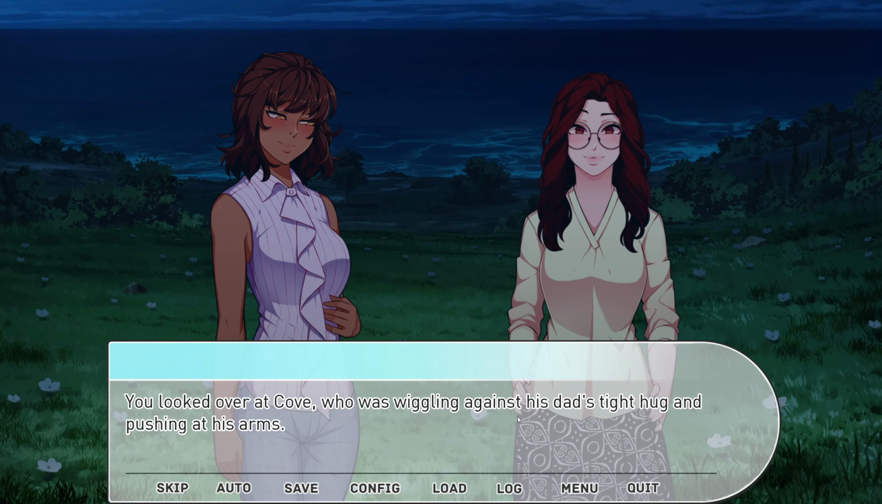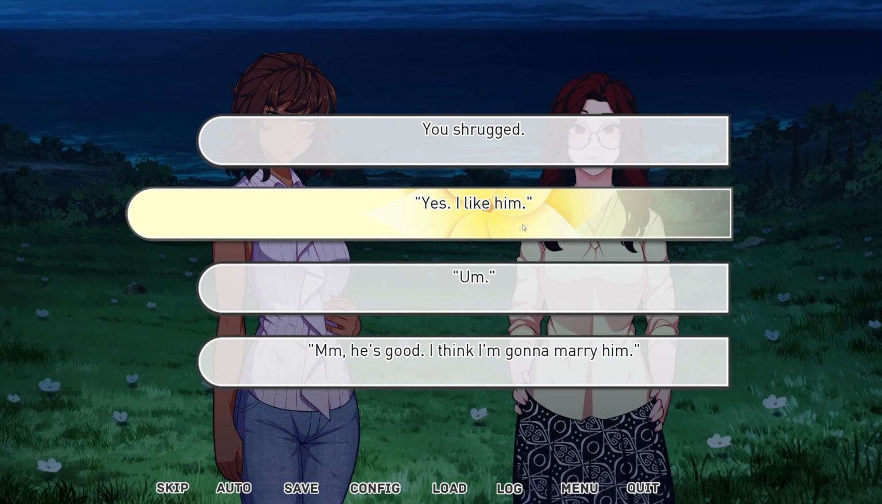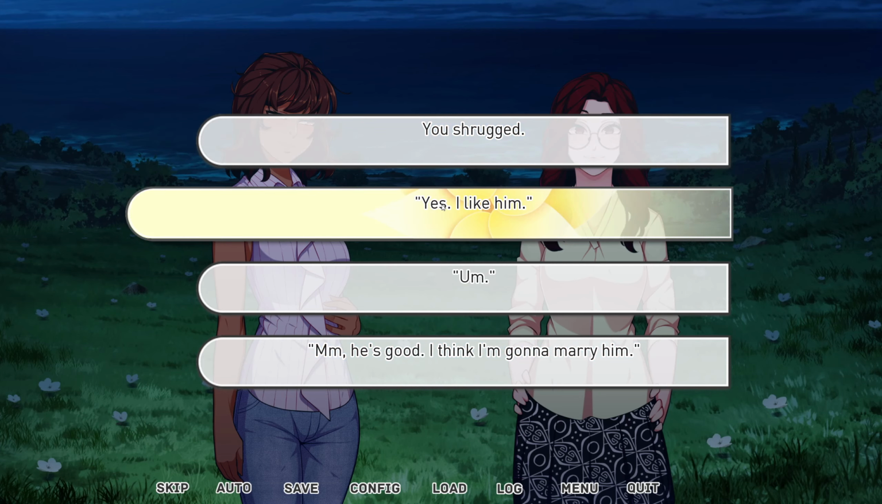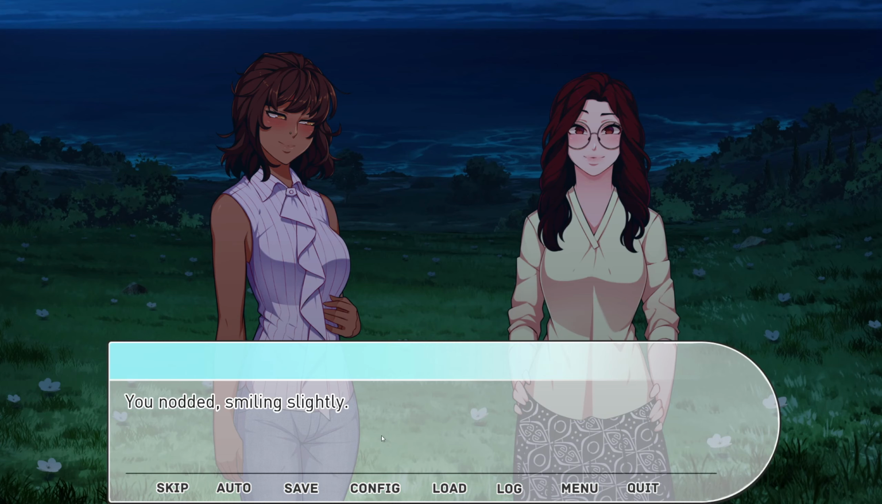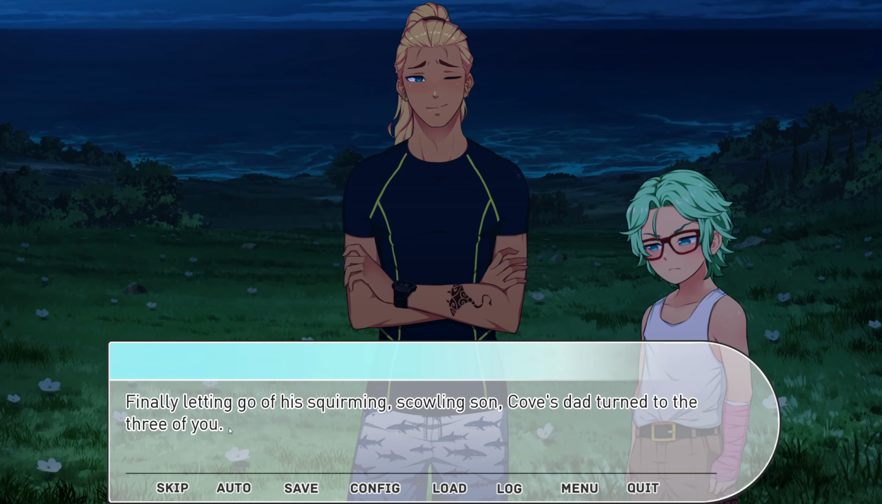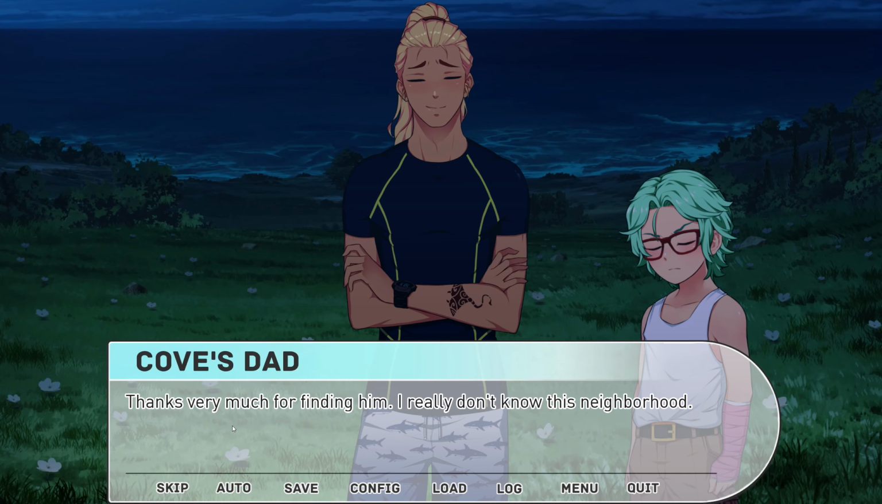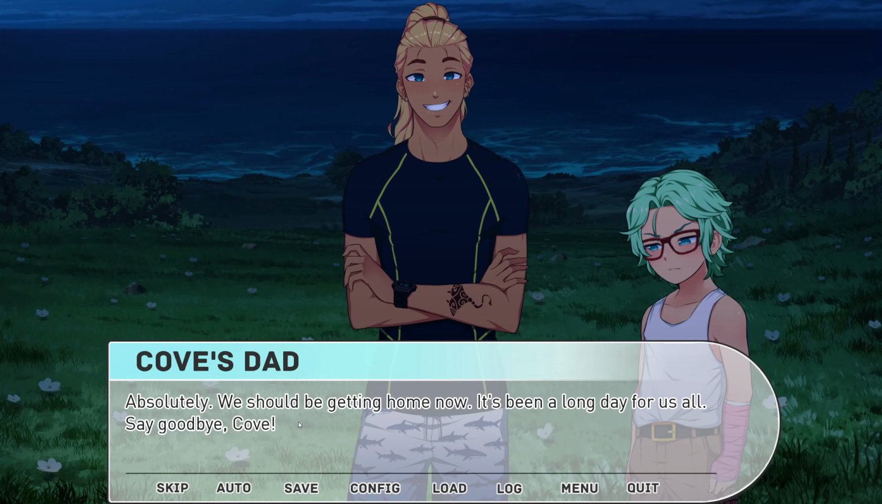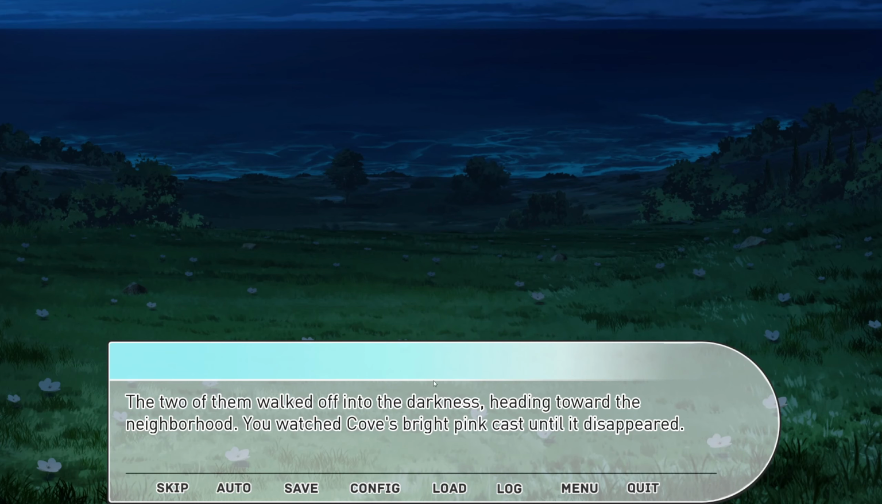He looked over at Ko, who was wiggling against his dad's tight hug and pushing at his arms. Wait, what? Who the fuck would say this after just meeting someone? "Yeah, I like him. He seems like a nice guy." He nodded, smiling slightly. Finally, letting go of his squirmy, scowling son, Ko's dad turned to the three of you. "Thanks very much for finding him. I really don't know this neighborhood." "Good thing Jamie knows this whole area so well." "Absolutely. We should be getting home now. It's been a long day for us all. Say goodbye, Ko." "Goodbye, Ko. Have fun."